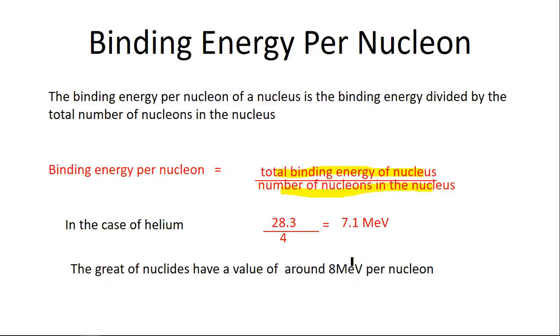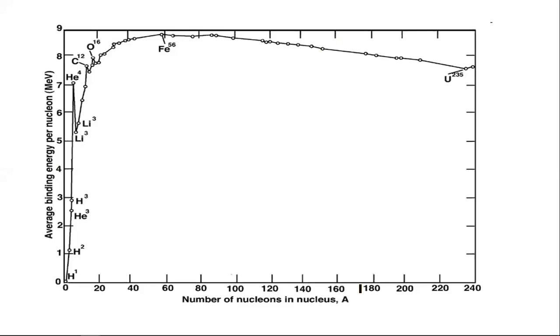It's the average value for binding energy. It's around 4 MeV for the lighter nuclides, and the value is nearly 8 MeV per nucleon for binding energy per nucleon. Okay, and here the graph is shown.